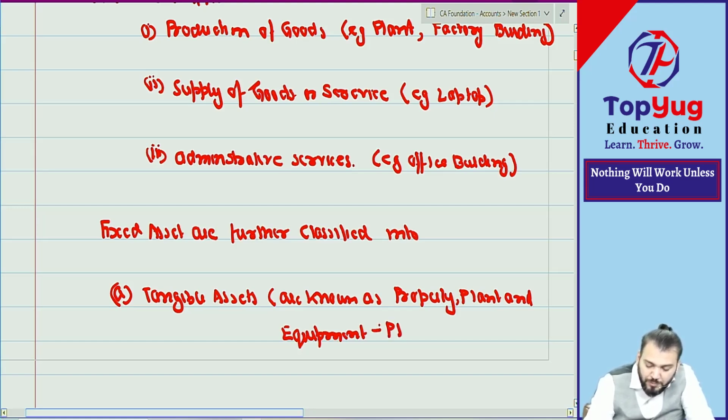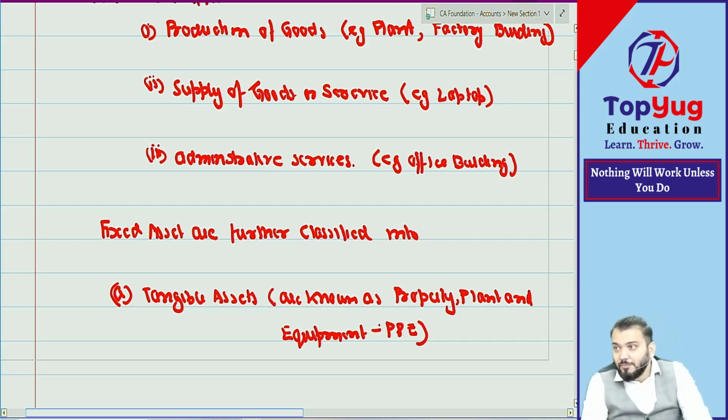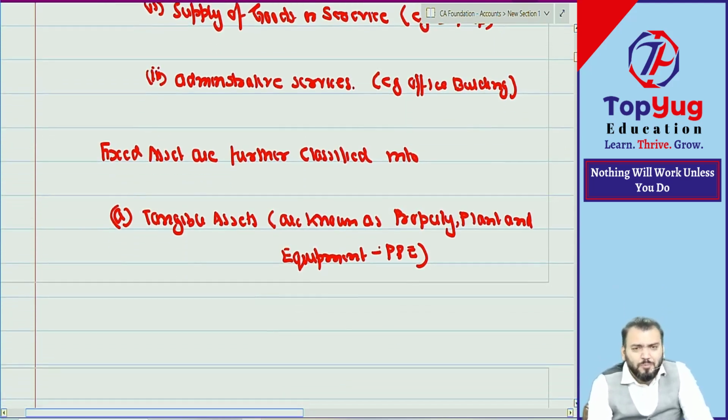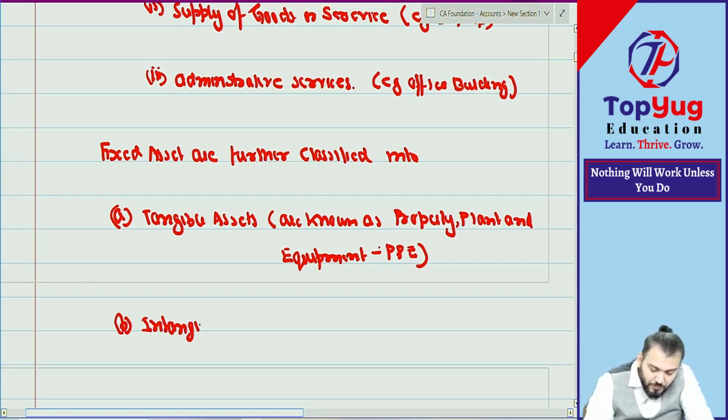We call it PPE, property, plant and equipment. Correct. So of course we have done the example of property, plant and equipment. Fixed asset consists of this only, property, plant and equipment. And it will also consist of what? Intangible asset. Correct.